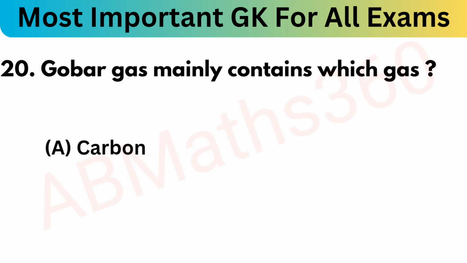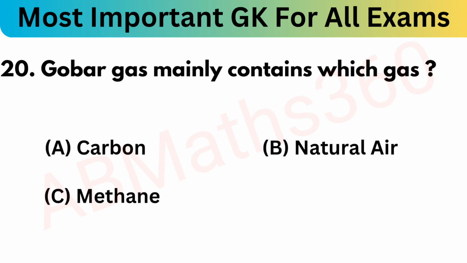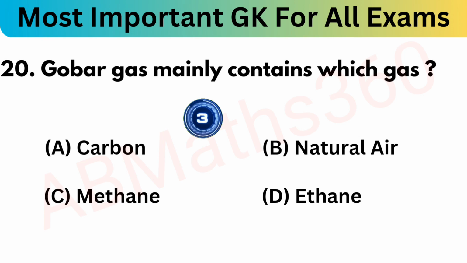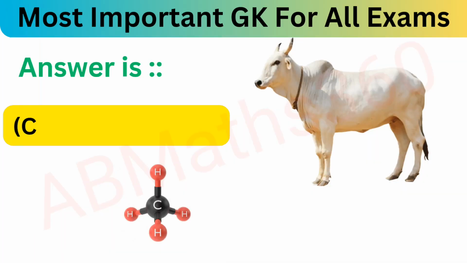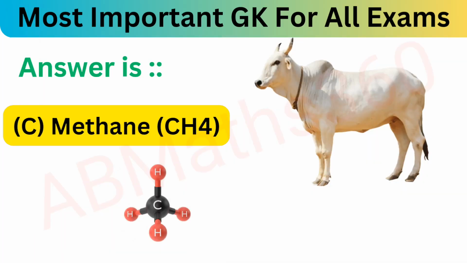So, next question. Gobar gas mainly contains which gas? Option A, carbon; option B, natural air; option C, methane; and option D, ethane. So what is the correct answer? The correct answer is option C, that is methane. CH4 is the answer.